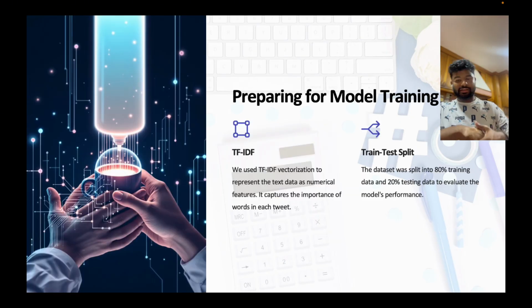Once the pre-processing is done, I have put the data into TF-IDF. The most important words get a higher score, and the less important words get a lower score. I have introduced one more thing here, which is the train test split. I had not done the train test split in the last 5 days, but it is very important in machine learning, because if you have a very good model, you don't know whether it is going to work on the production data set or not.